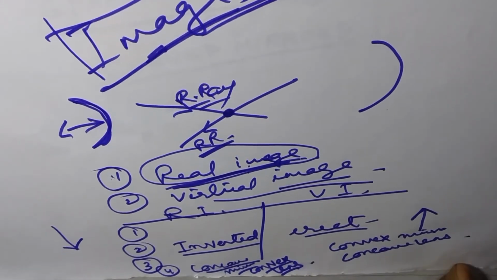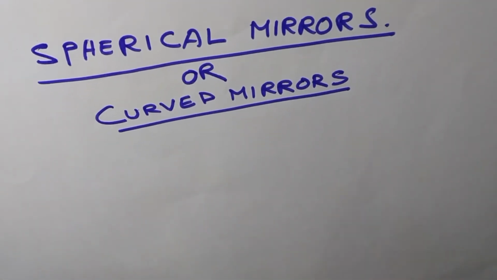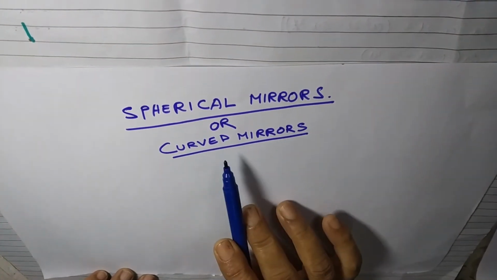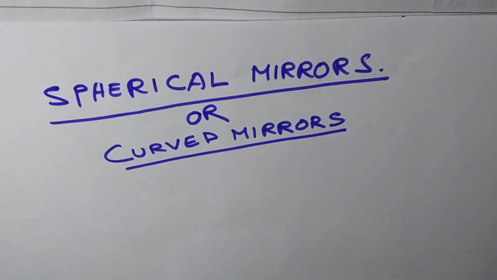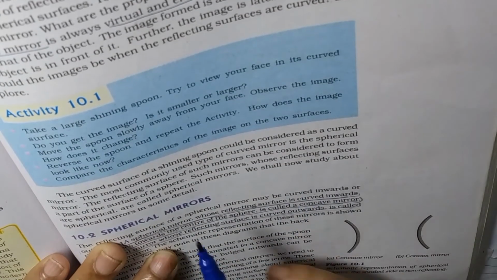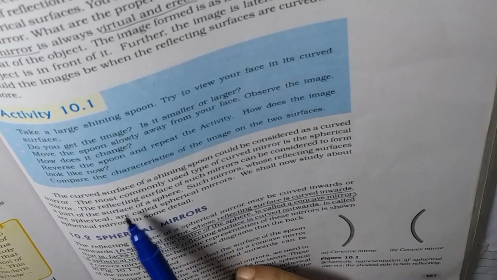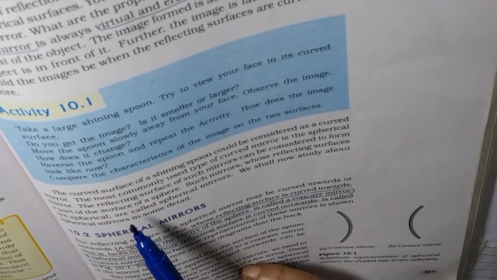Now, that is about spherical mirrors. Spherical mirrors are also known as curved mirrors. You see in the book, that is what is curved mirror. Here it is written spherical mirror. You can underline it. The most commonly used type of curved mirror is the spherical mirror.